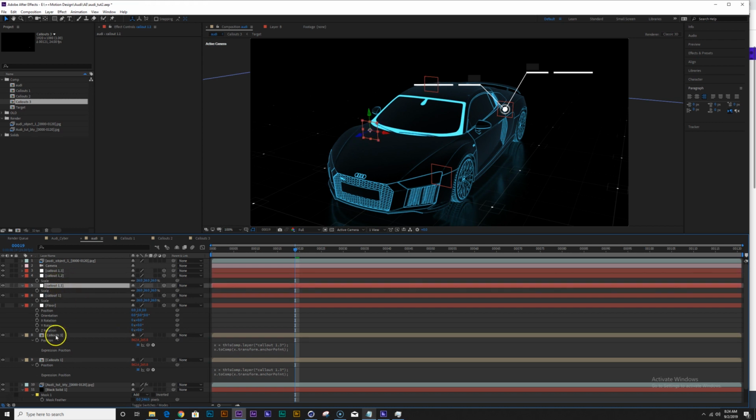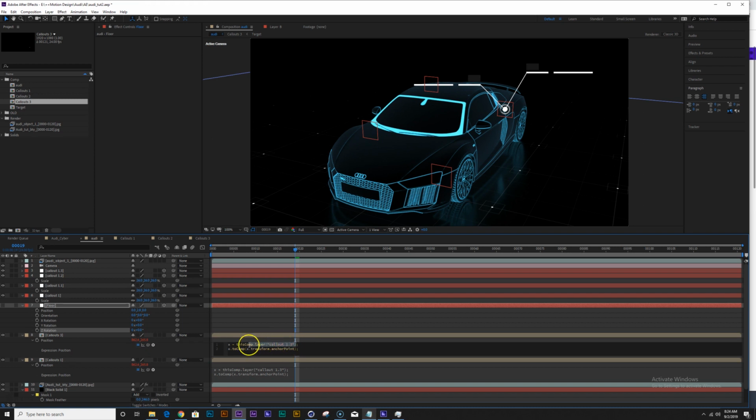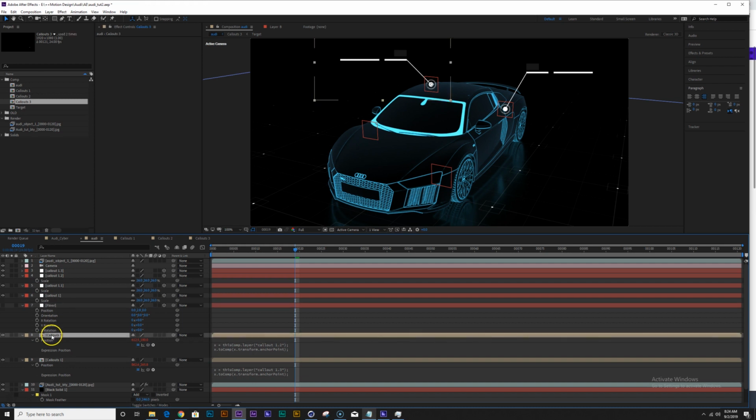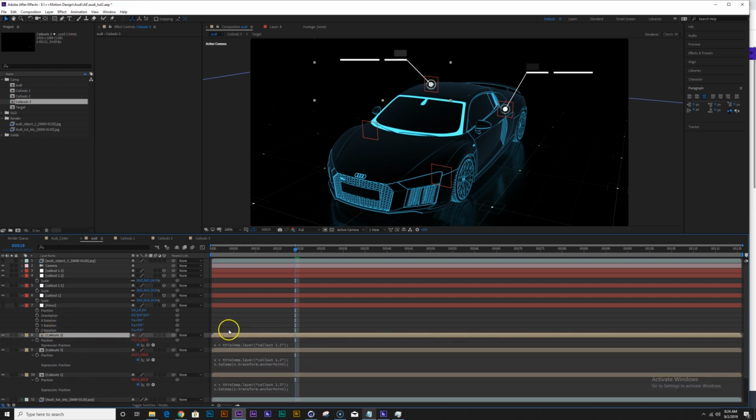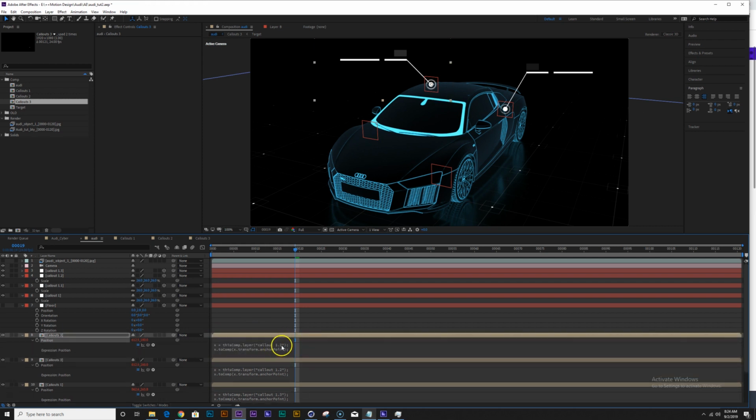Okay, so we want to use these two. So let's delete this here and just pick whip to one of these guys. Cool. Let's duplicate this again. Same thing. I'm going to delete this layer and pick whip to this guy.